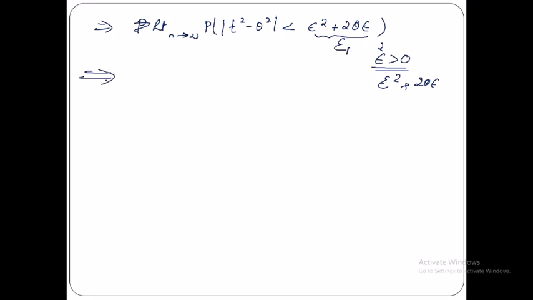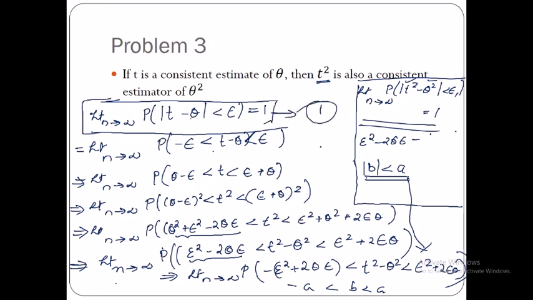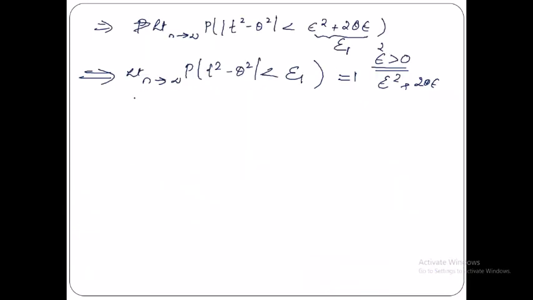Now this implies limit n tends to infinity probability of modulus t square minus theta square less than epsilon 1. Okay, now this is equal to 1. Why? Because we just came from here where this inequality, we already know this inequality as 1. Right, now I'm going to make this as equation 1. Considering equation 1,